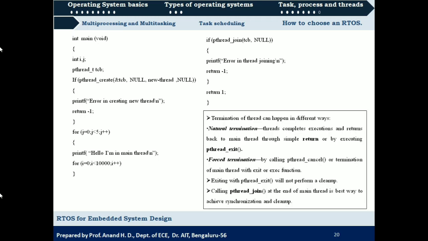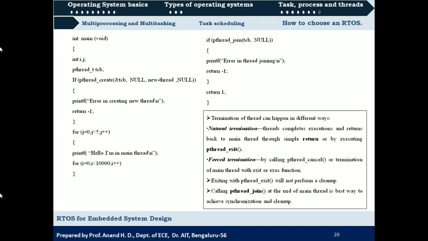Then what are the things that we need to know about this thread standard? In case of these pthreads, termination can be carried out in different ways. One way is natural termination and another way is forced termination. What does natural termination mean? Threads complete their execution when they come across a return statement.